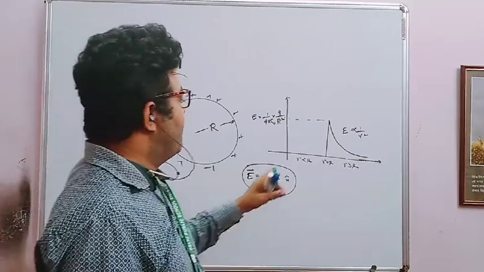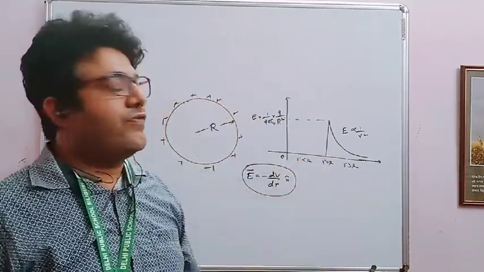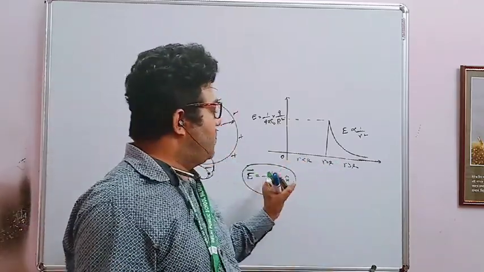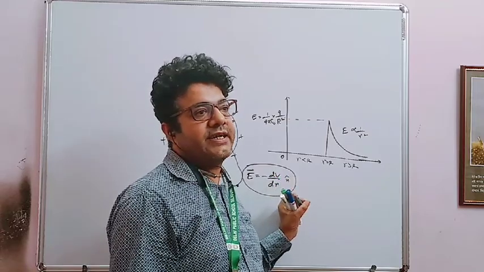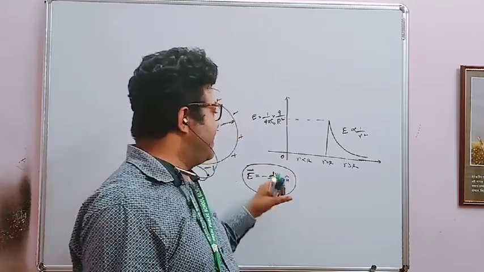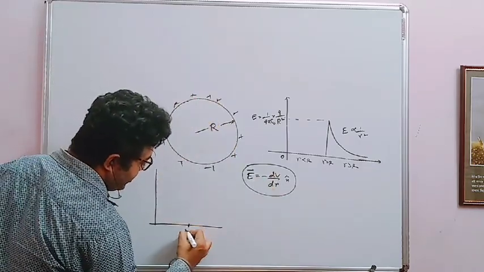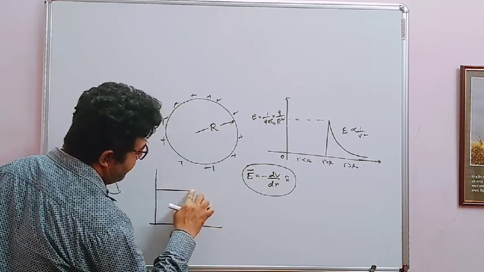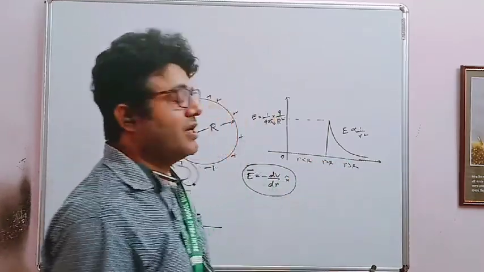Now see, from 0 to the surface, your electric field is 0. When electric field is 0 from 0 to the surface, we know the differentiation of a constant is 0. So that means in terms of potential, from the center up to the surface, potential remains constant.